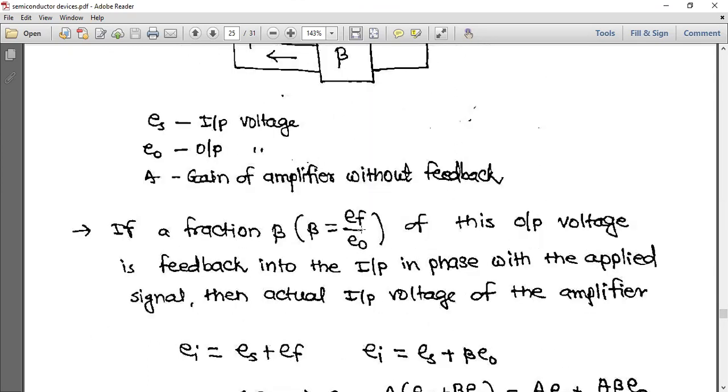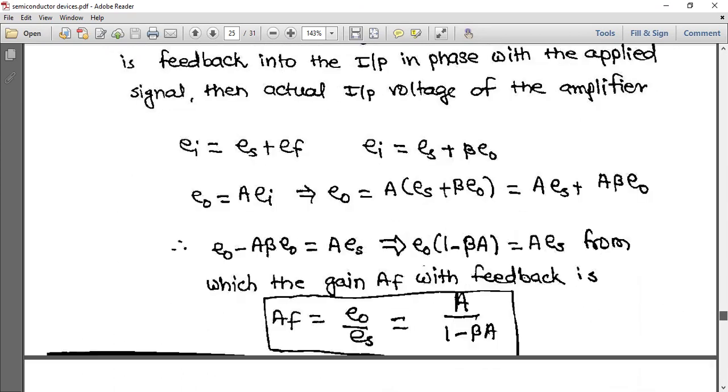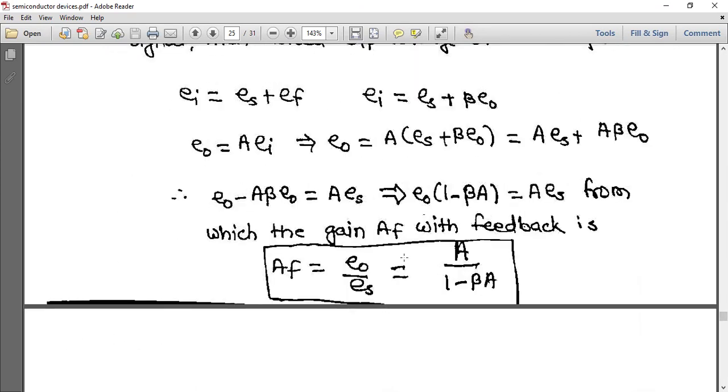If a fraction beta of the output voltage is fed back into the input in phase with the applied signal, then the actual input voltage of the amplifier Ei is equal to Es plus Ef, and the gain becomes A by 1 minus beta into A.